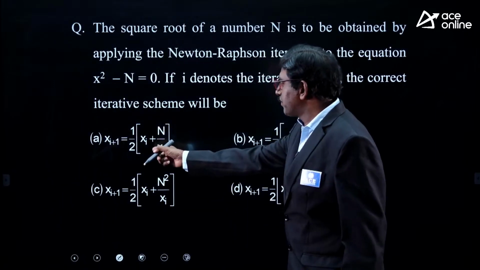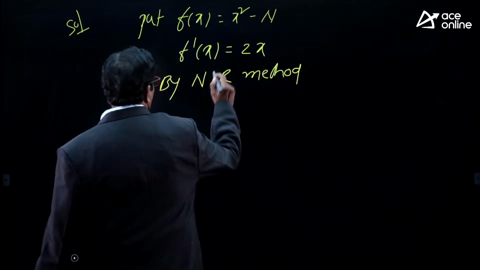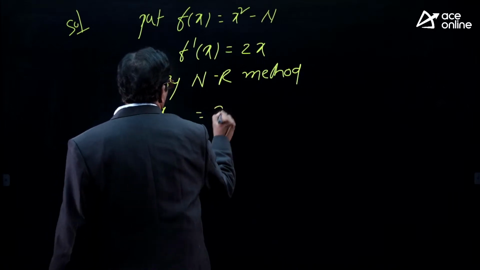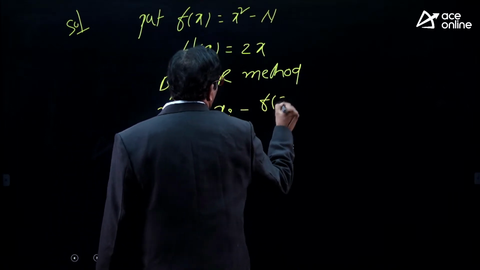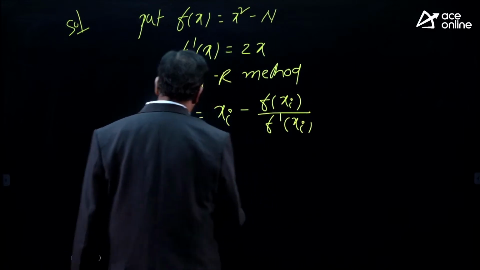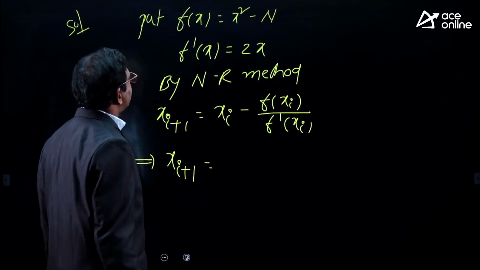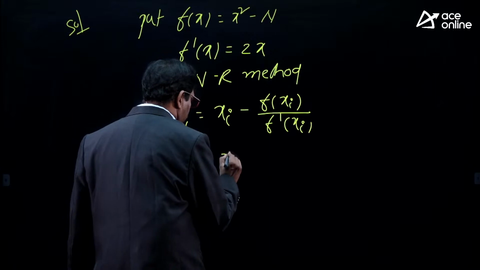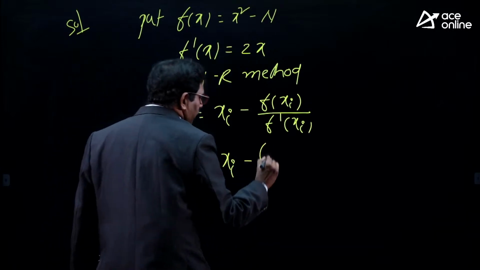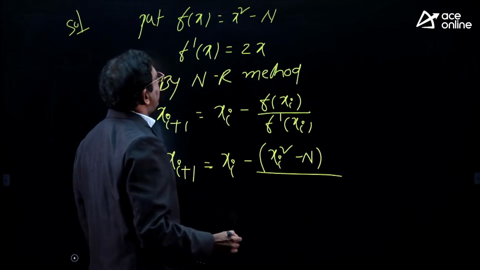So in place of k, you can take i here because the options are given with i plus 1. By NR method, xi plus 1 is equal to xi minus f of xi by f dash of xi. That implies xi plus 1 is equal to xi minus f of xi, that is xi square minus n, by f dash of xi.